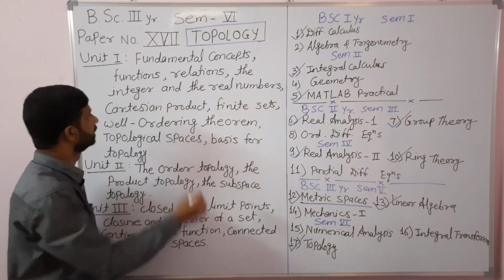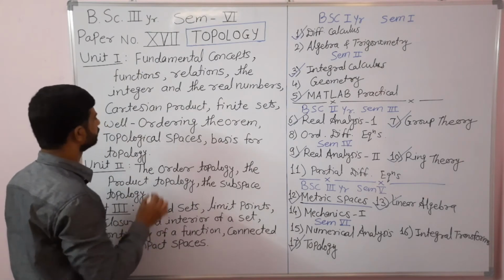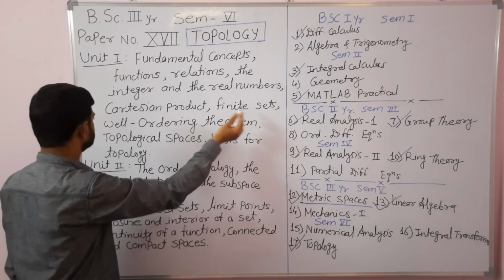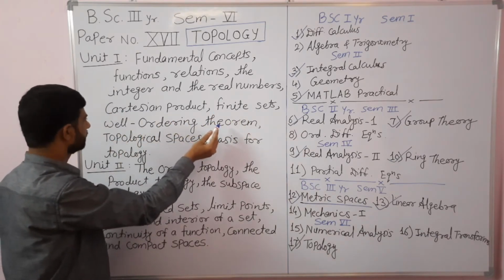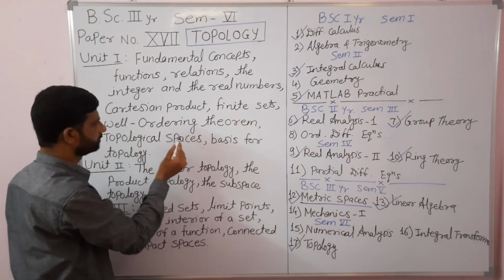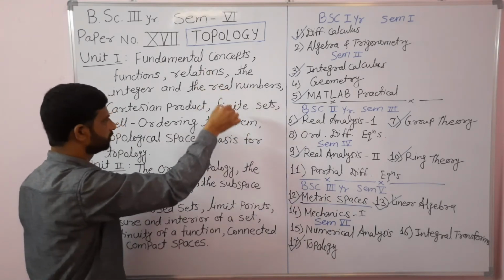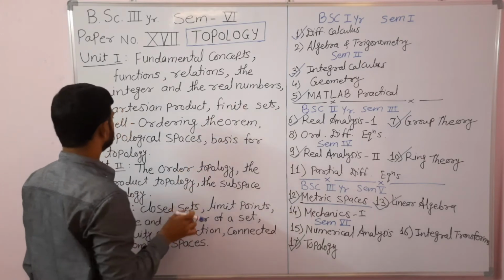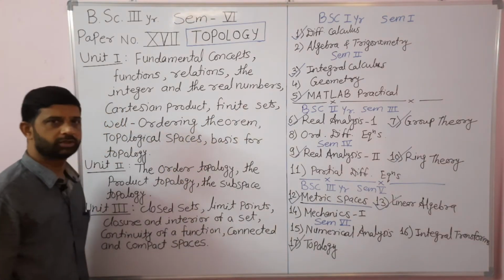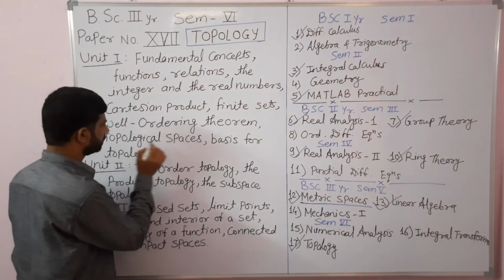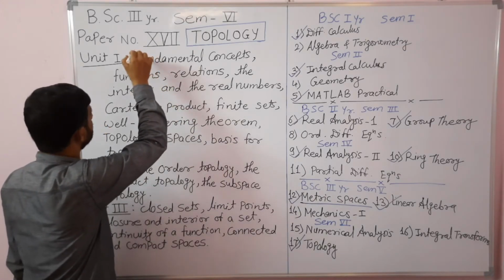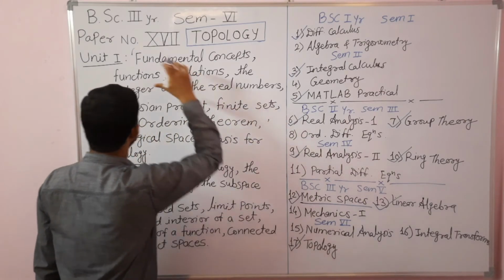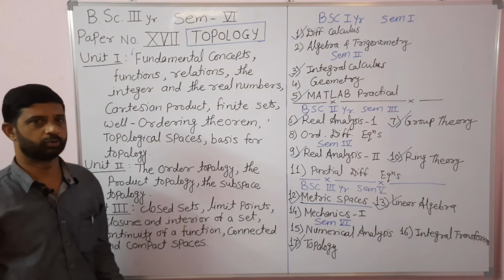As well as the Cartesian product of sets, finite sets, well ordering theorem, and then the topological spaces. This much part is covered from the first chapter of the book.